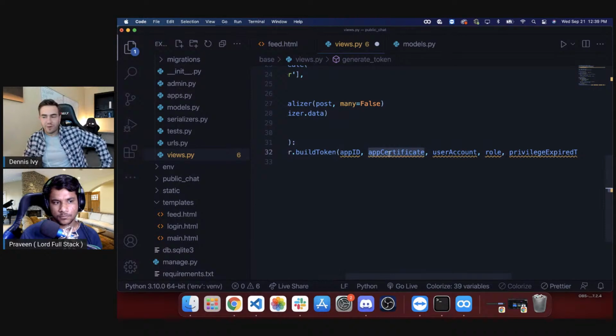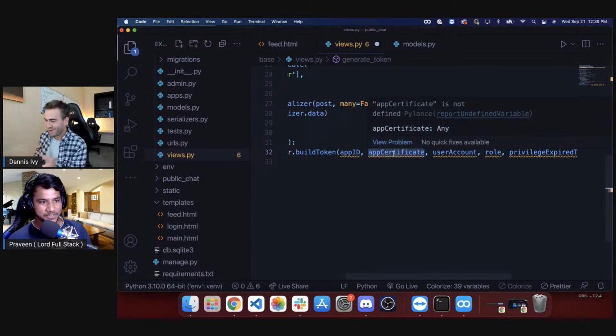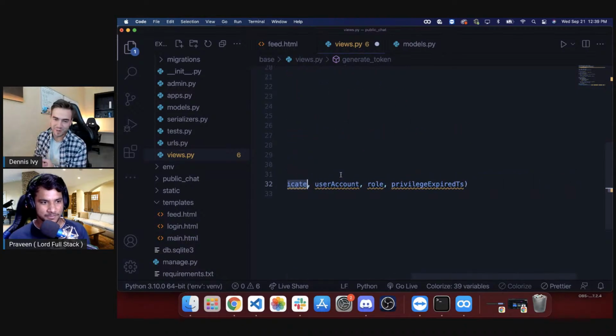Oh man, I really don't know. Oh, Praveen, you want to use... I'm on one screen, so I don't know how to hide my environment variables. I need to provide the app ID, the user account information. Yeah, Cody, I might have to do this in another video because I'm going to expose way too much information.